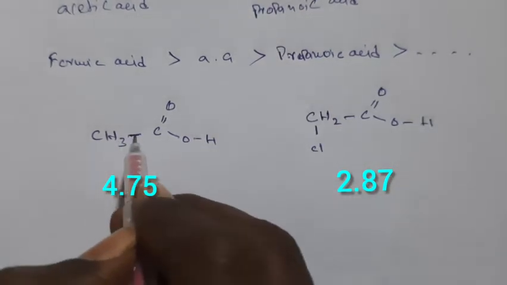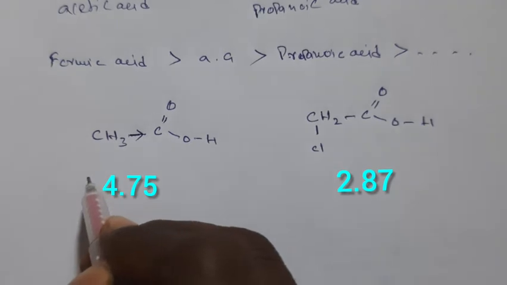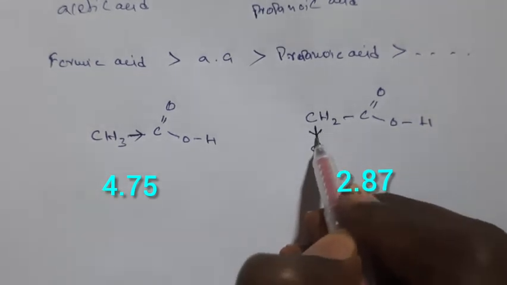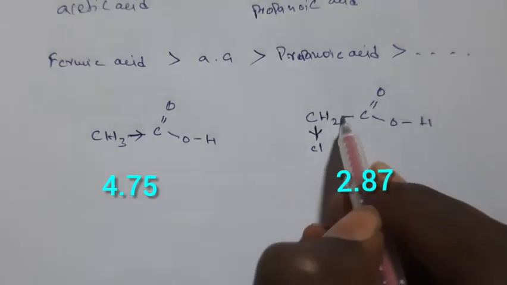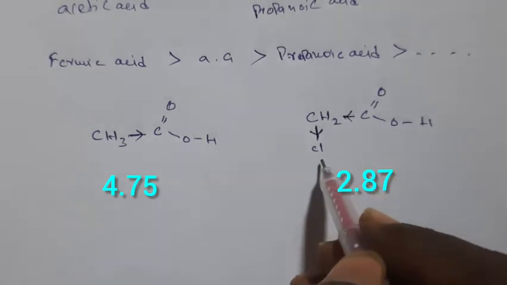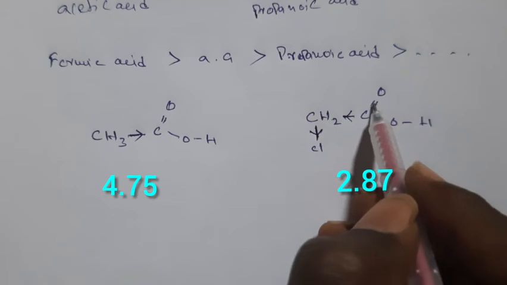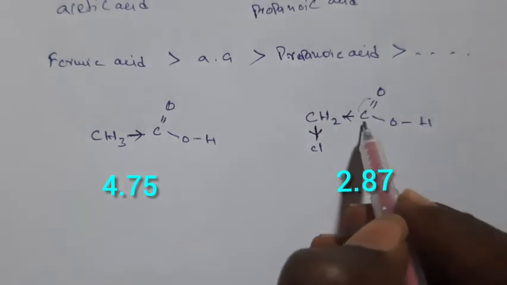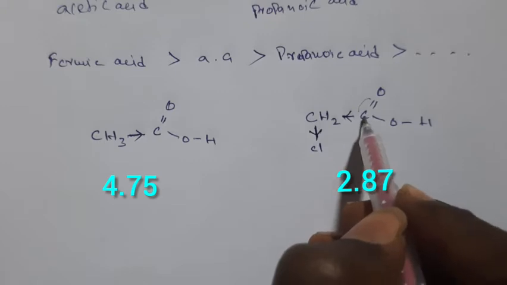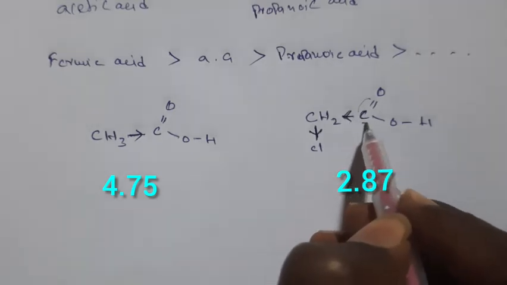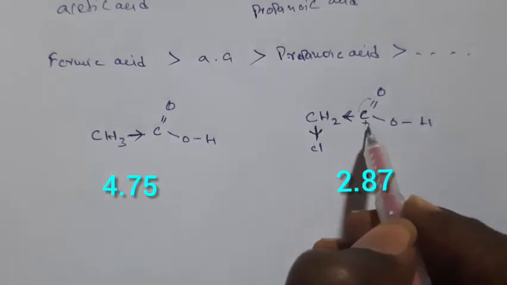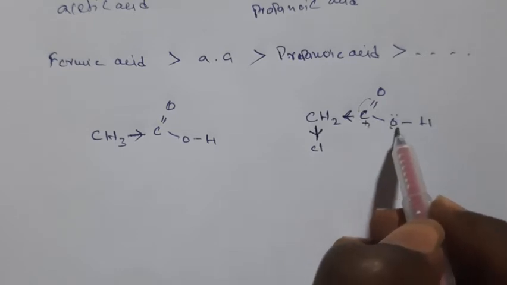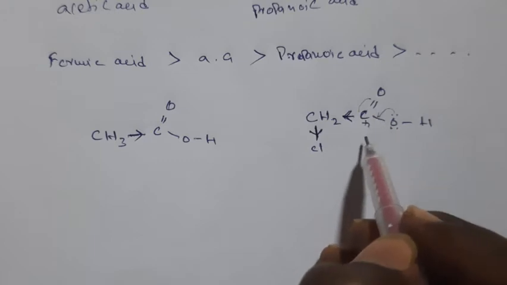Here the CH3 group donates electrons towards this carbon, but here Cl is an electron withdrawing group, and CH2 is again an electron withdrawing group, so the pi bond electrons will go here. Suppose these electrons are going toward this one, this carbon may get plus charge. To remove this plus charge, these pi electrons or lone pair electrons move towards this carbon.